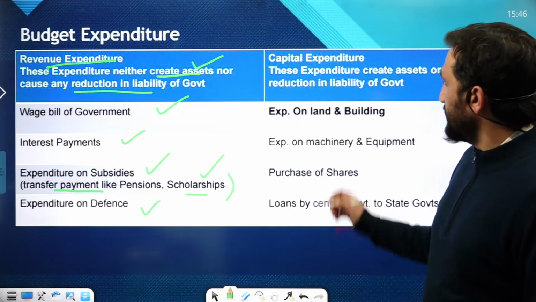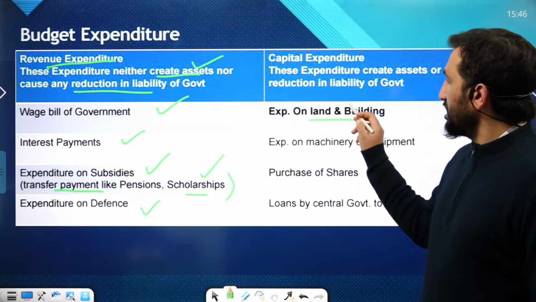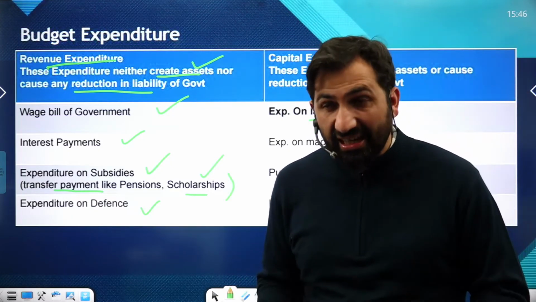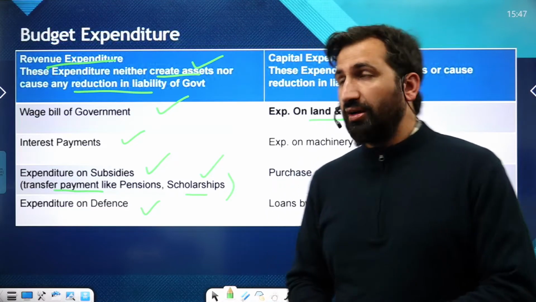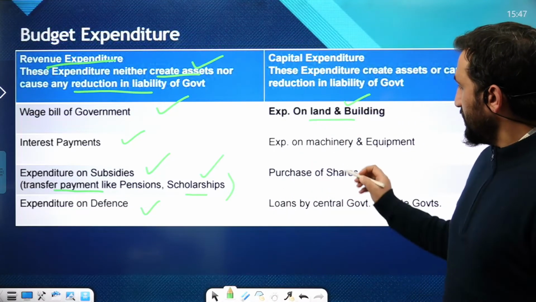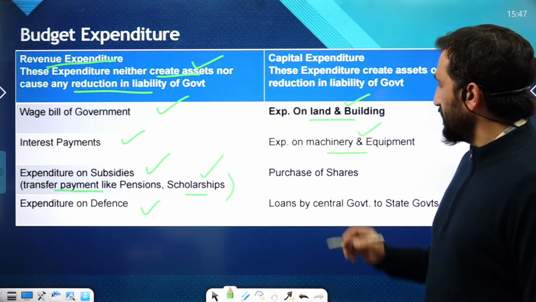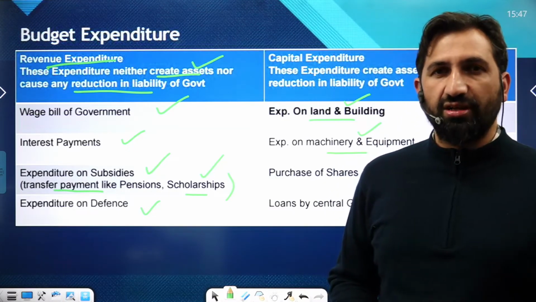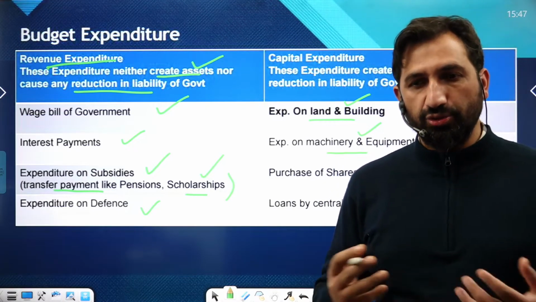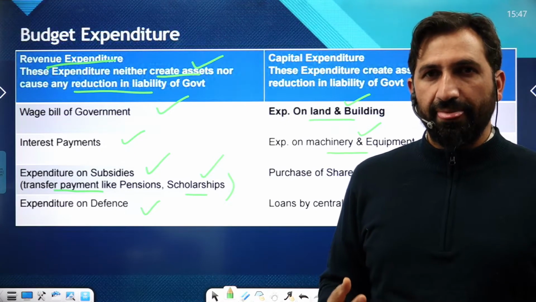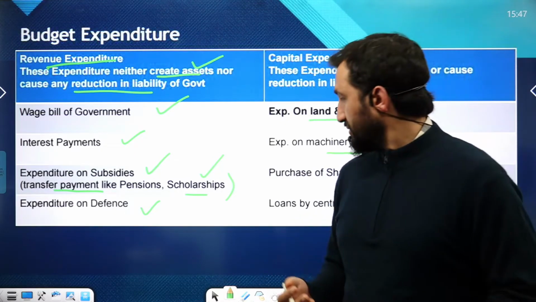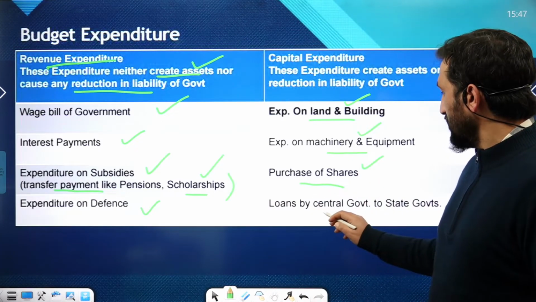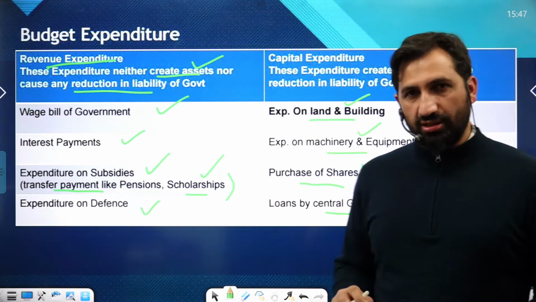Now in capital expenditure, there is expenditure on land and buildings, because assets are created. That's a part of capital expenditure. After that, expenditure on machinery and equipment. If the government gets machinery of any sort, say machinery brought for a national hydropower project, that's a part of capital expenditure. After that, purchase of shares and loans by the central government to state governments.